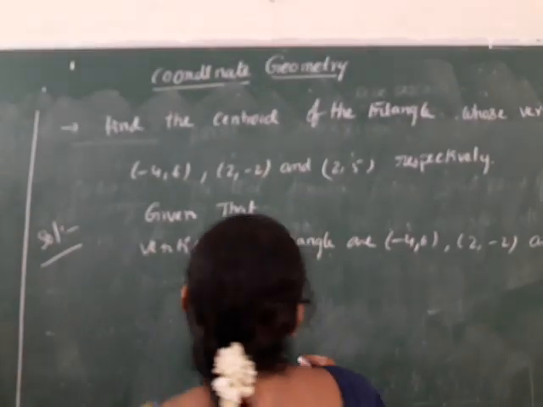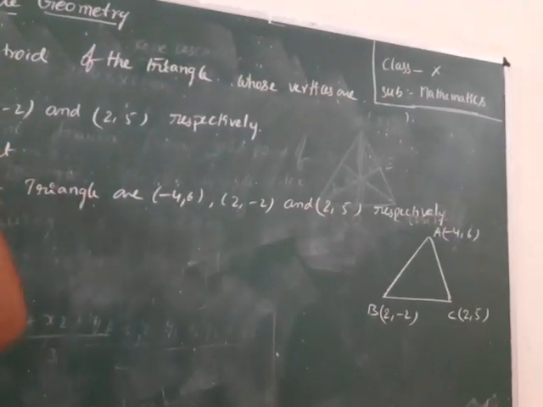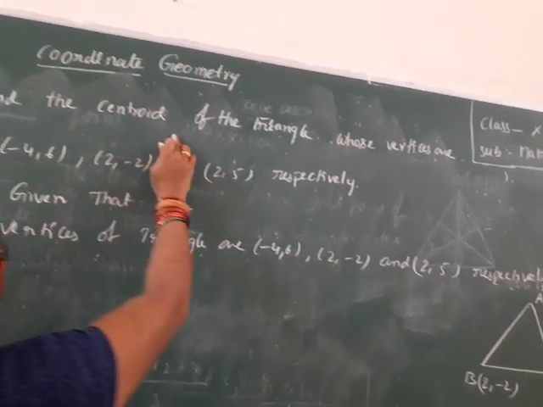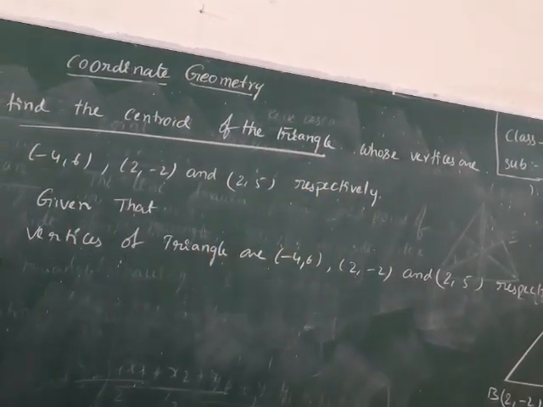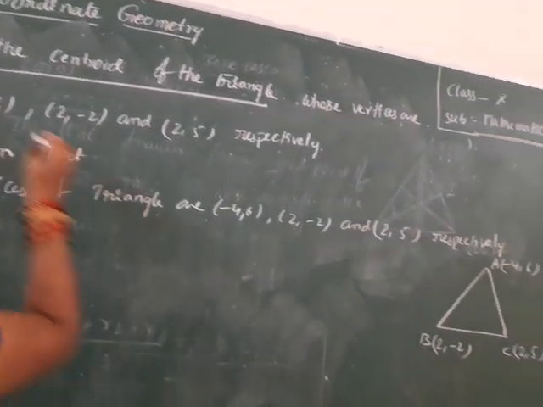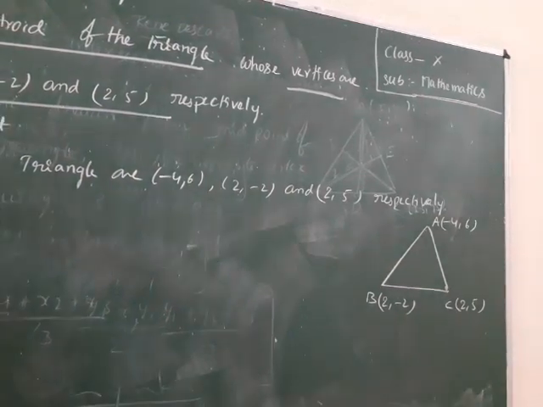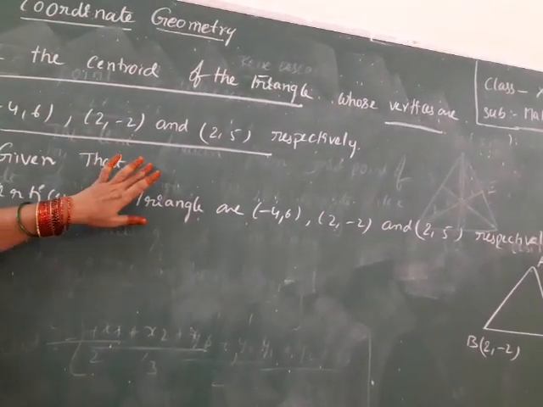Yes, this is the given part. The centroid of the triangle is the solution part. What is the given part? Vertices of the triangle. Did you understand? How many members understood?